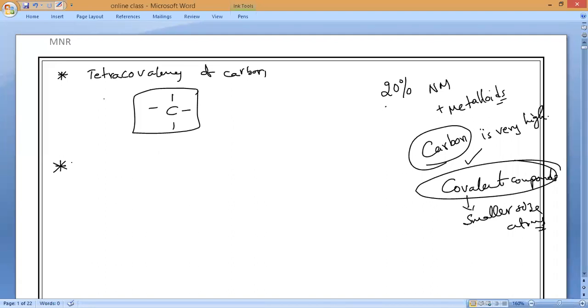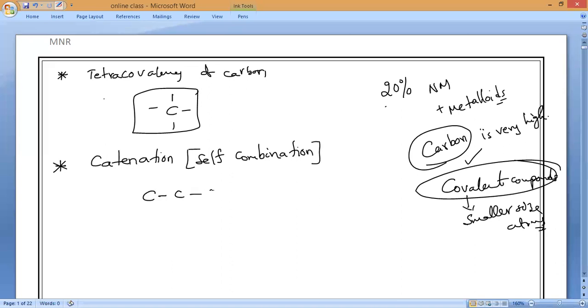Next, the most popular property of carbon, which we already studied, what did we used to call it? Catenation, called self-combination. A carbon itself can link with other carbons in three different forms.